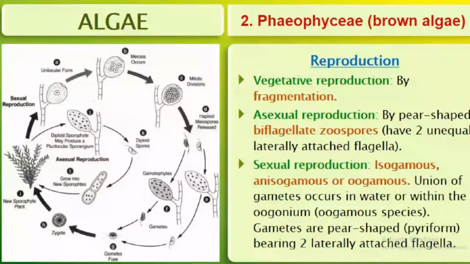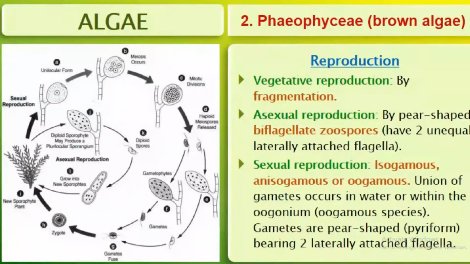Reproduction of the Phaeophyceae or brown algae. Vegetative reproduction is by fragmentation. Asexual reproduction is by pear-shaped biflagellated zoospores. Biflagellate means there are two flagella.